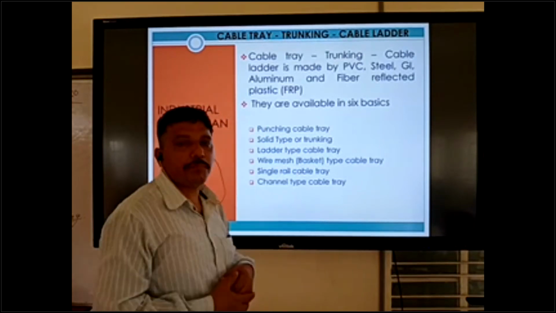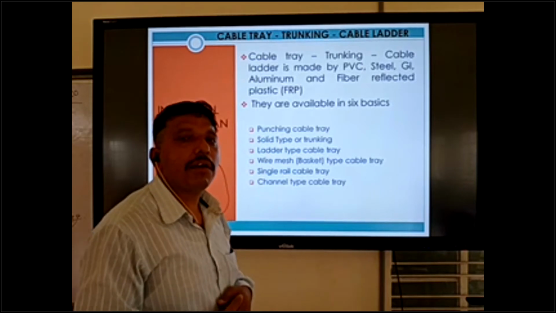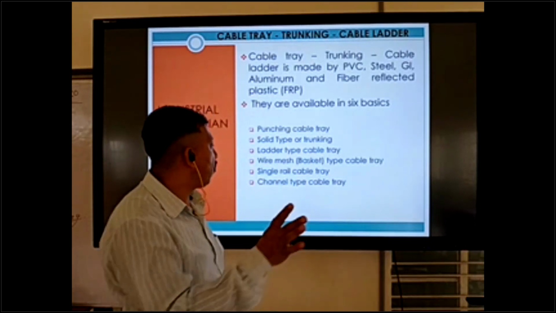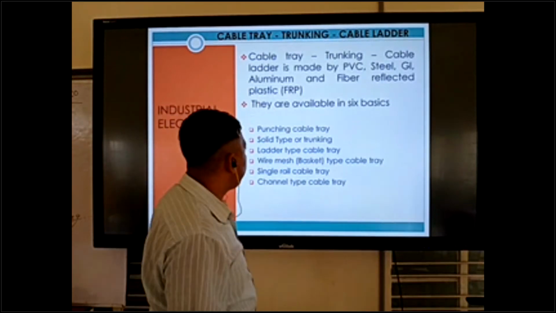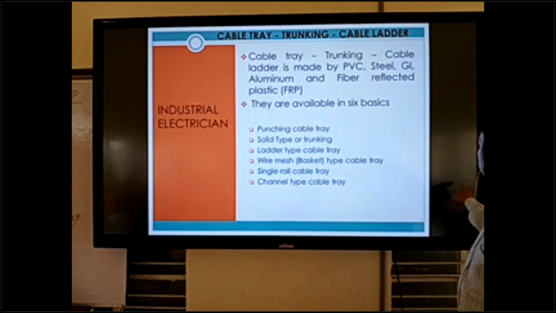Maximum building type. And solid type we can use for single core flexible wire purpose. So I hope all of you are clear about this one. Okay, you can make notes in your notebooks. Next one.